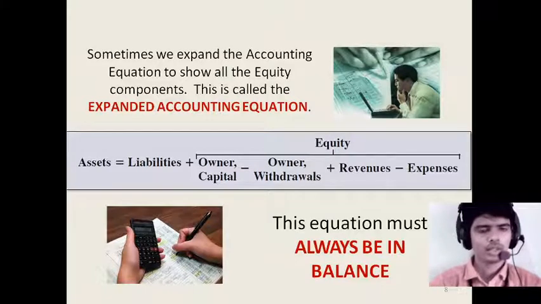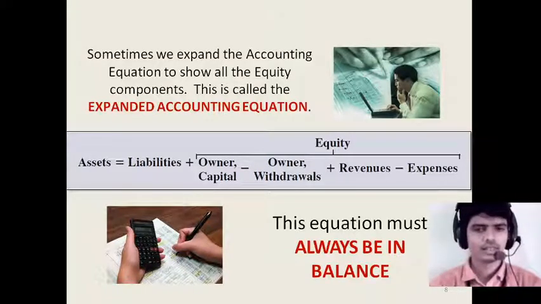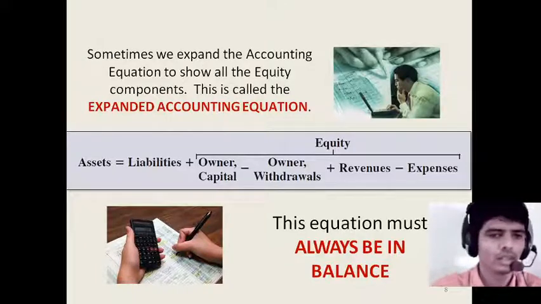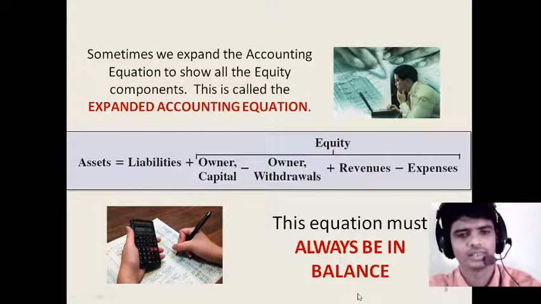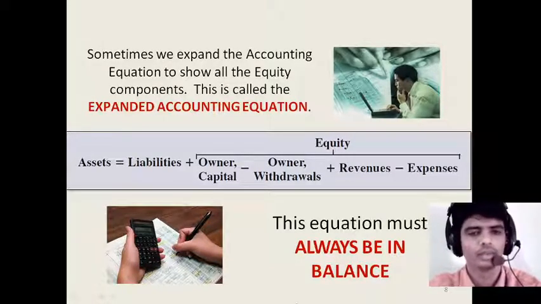Whatever the initial classes are, those initial classes are very important. So hope you guys are clear with the accounting equation, that is assets is equal to liability plus equity, and equity is equal to owner's capital minus owner's withdrawal plus revenue minus expenses. Hope you guys are clear. Thank you guys.